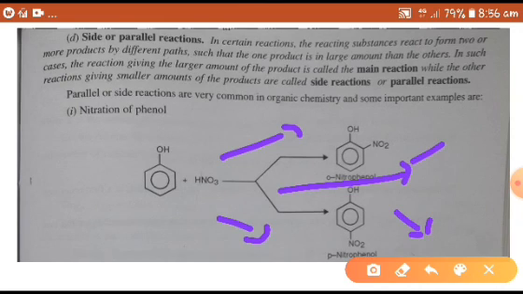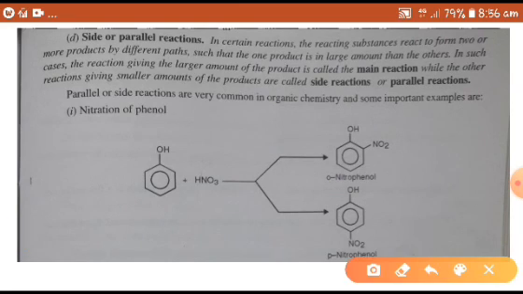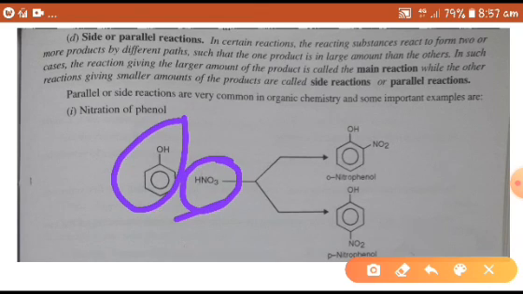So parallel or side reactions are very common in organic chemistry, and some important examples are nitration of phenol. Here, phenol reacts with HNO3 and forms orthonitrophenol and paranitrophenol.